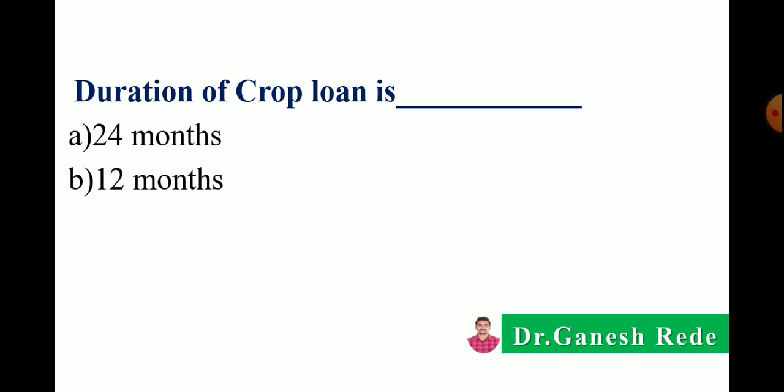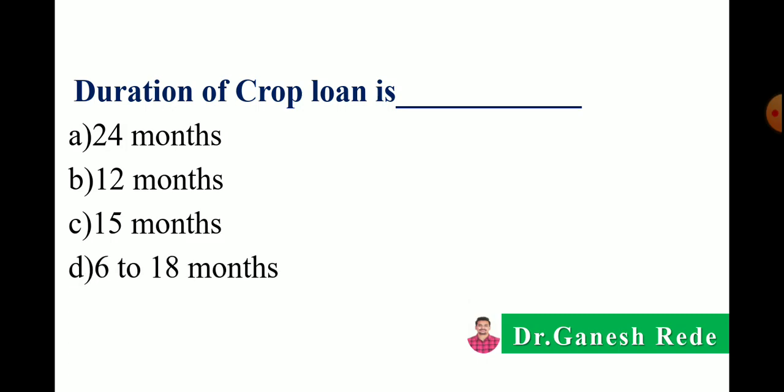The next question, duration of crop loan is dash dash. Option A 24 months, B 12 months, C 15 months, or D 6 to 18 months. So here the correct answer is 6 to 18 months according to the Book of Agricultural Finance and Cooperation by Subbareddy and Raghuram.